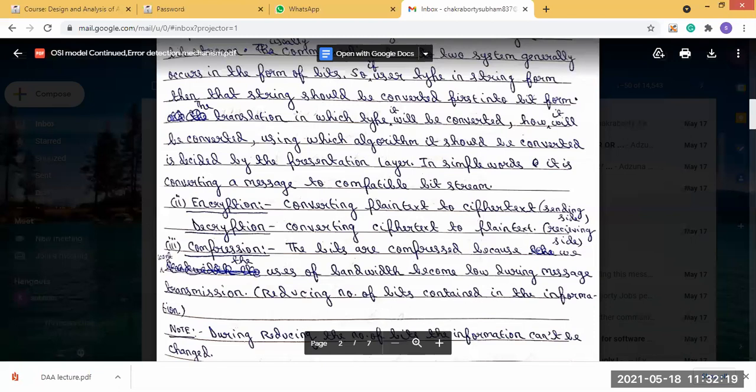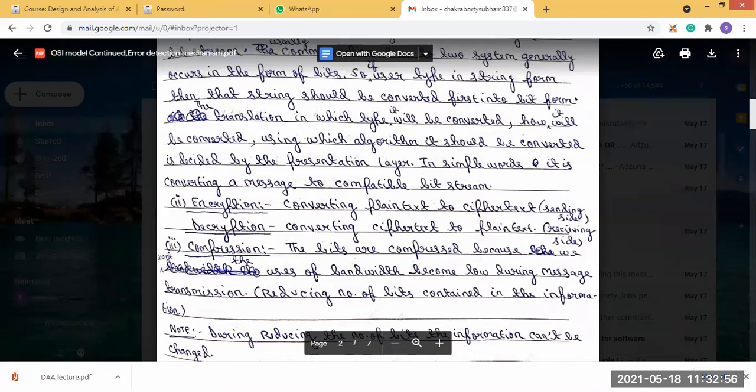That data they may take, or they can change the data. So what happens is the sender sends some data, but the receiver gets some other data, and the sender doesn't know, because through the communication channel the data is going, but there is some person present who gets unauthorized access to the data. He or she might only take the message, or he or she will change the message. So this is unauthorized access.